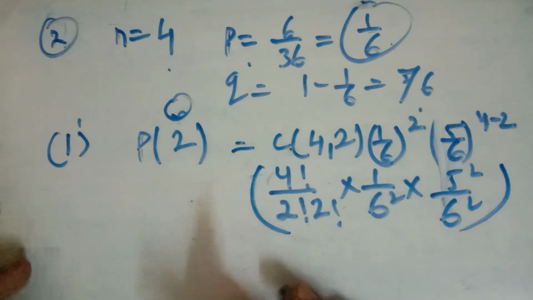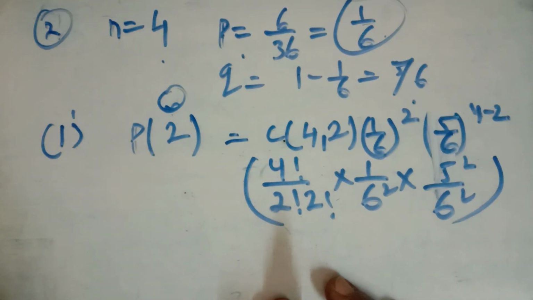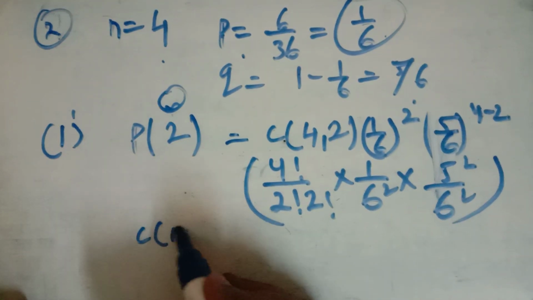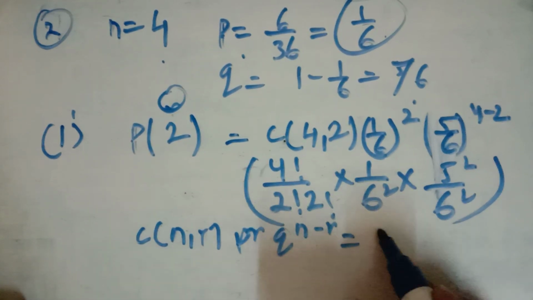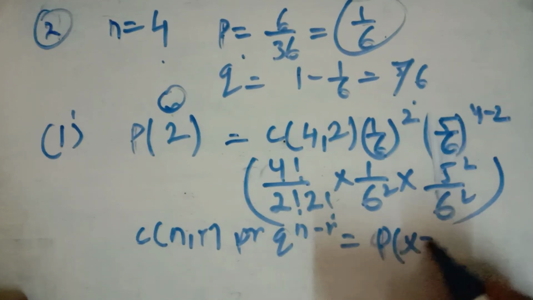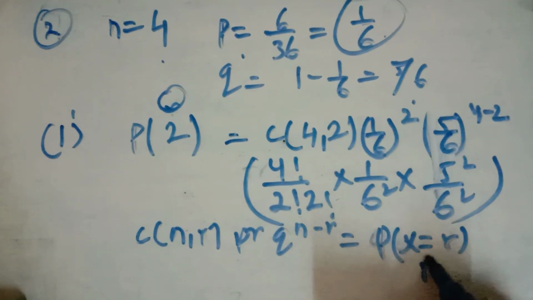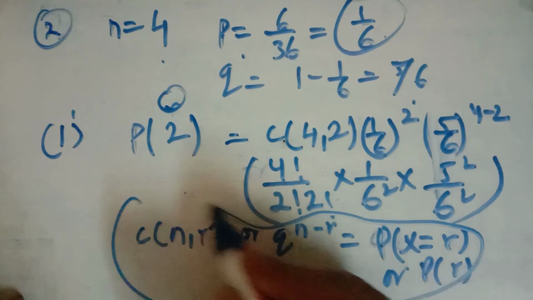You solve it, we'll get the probability of getting a doublet on 2 pairs of dice. This is how you have to solve it. The formula we have used, combination of N R, P raised to power R, Q raised to power N minus R is equal to probability of X is equal to R. Or you can write P R. ऐसे भी लिख सकते हैं. This formula we are using in the binomial distribution.